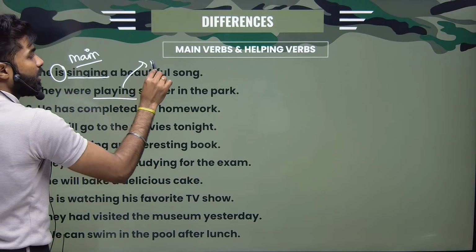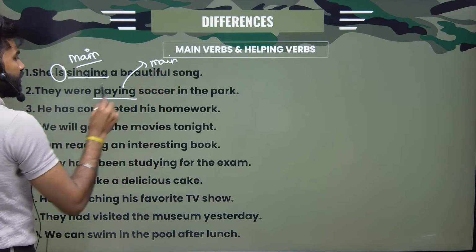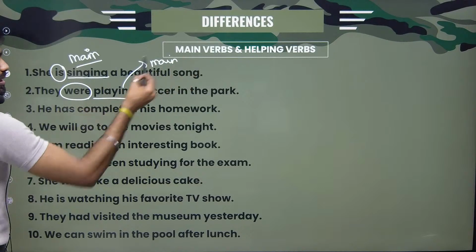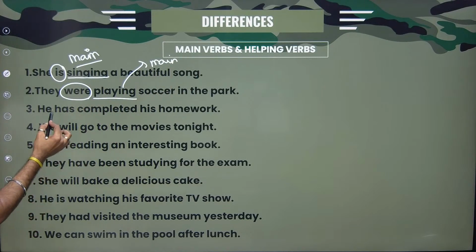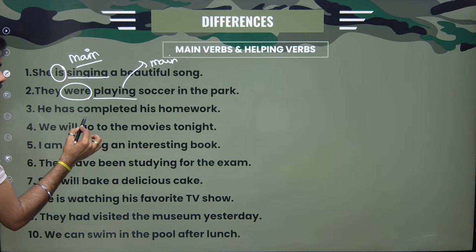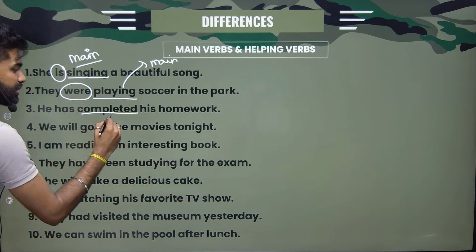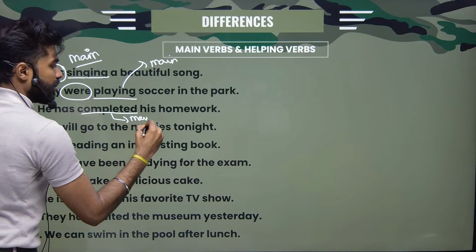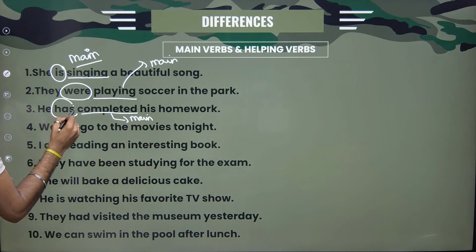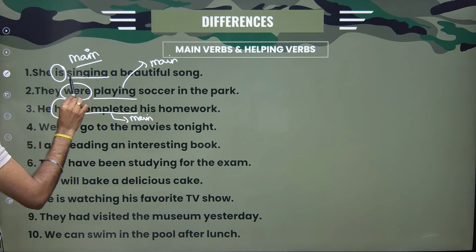Playing is my main verb. And where is my auxiliary or helping verb? So, he has completed his homework. Completed, from complete, is the main verb, the action. Has is my auxiliary or helping verb. All right. She is singing a beautiful song. Singing is the main.